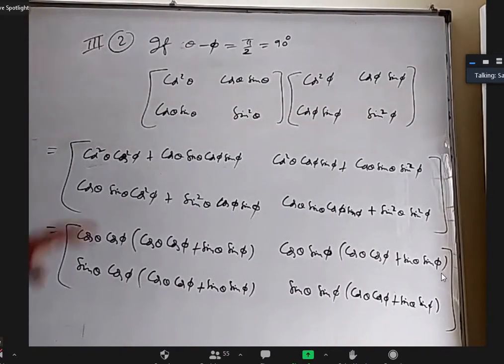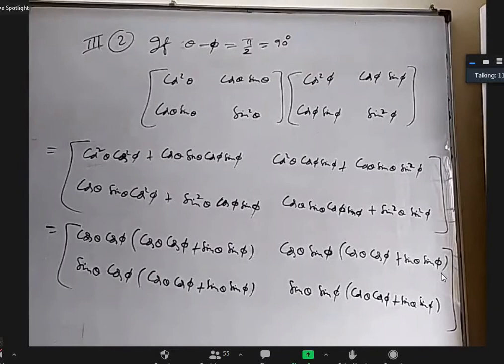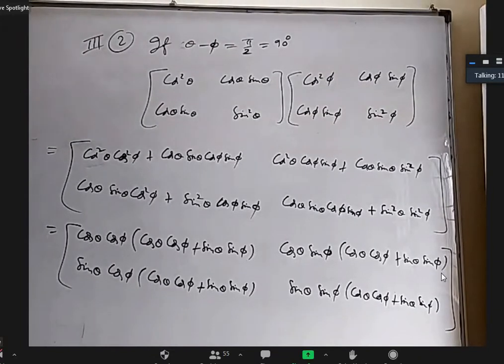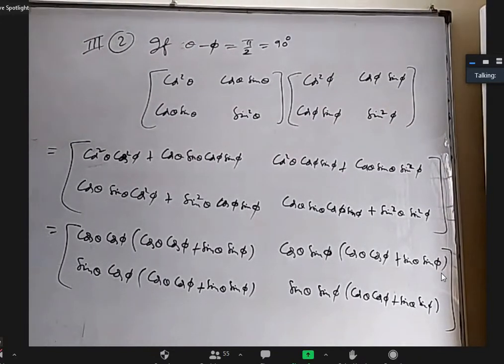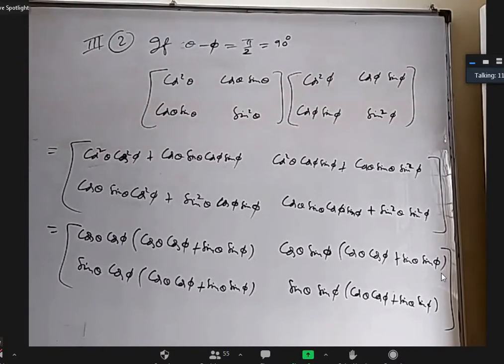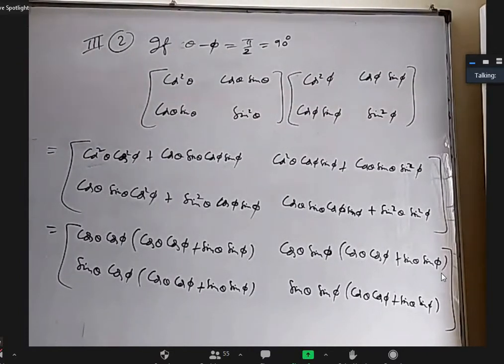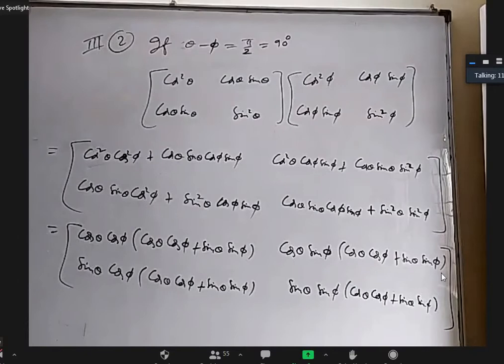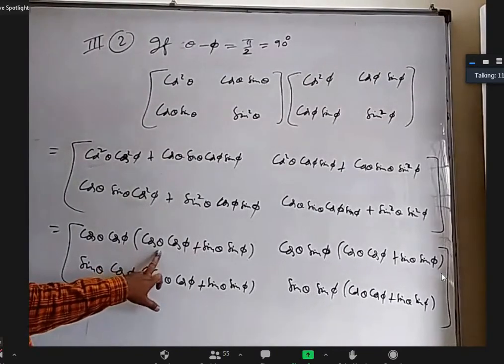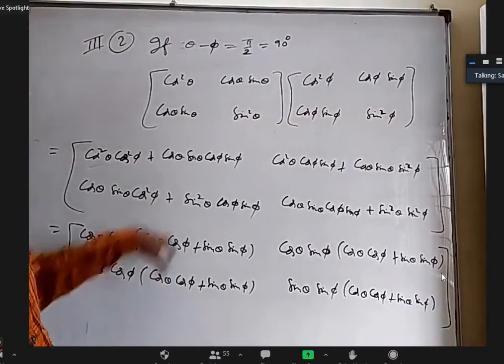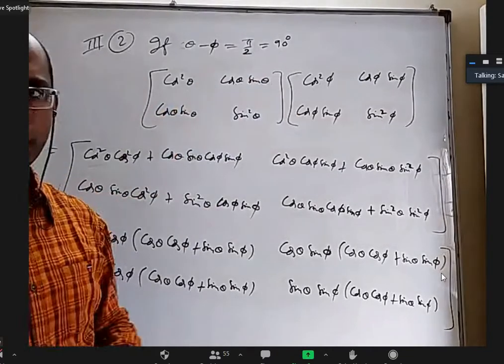Please copy up to here. Like in the brackets, cos theta, cos phi, can we represent it as cos of theta plus phi? In the place of theta, if you want to, you can write pi by 2 plus phi.